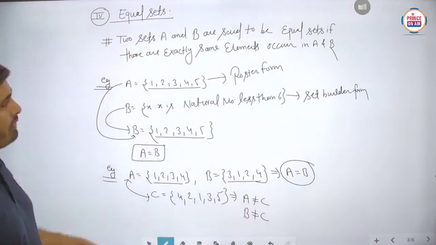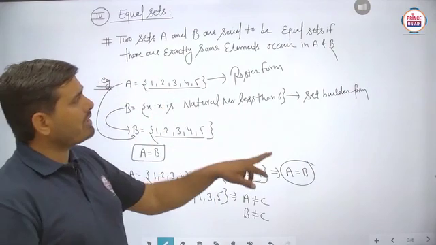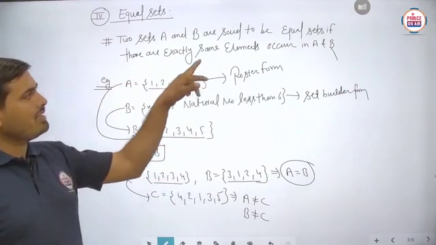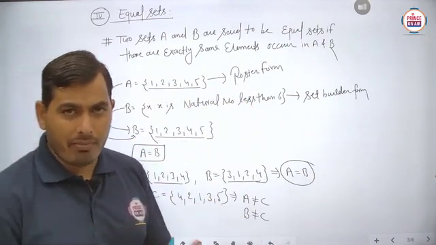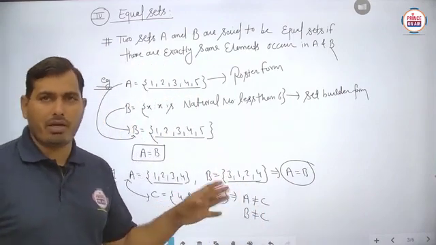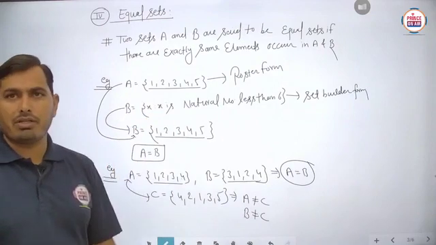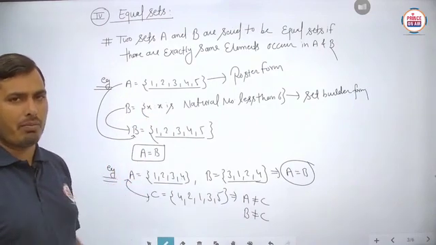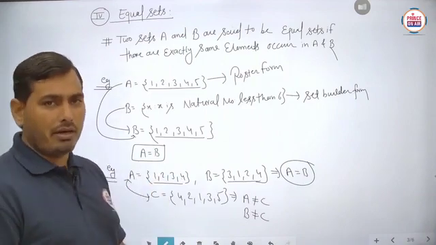So the basic definition: two sets A and B are said to be equal sets if exactly the same elements occur in A and B. Means same number of elements, same kind of elements. We have to see these examples to understand the basic definition. Basically students, this is a very simple part. Easily you can recognize the equal sets. Is it clear?